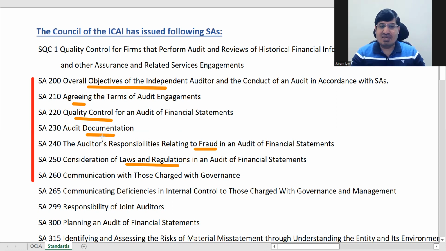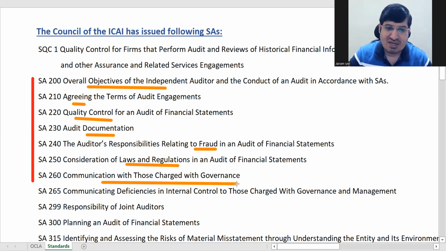On seeing the documentation he is able to detect fraud, and if they have not followed the laws and regulations. ठीक है, the management. ओके, और ये होता है अगर once he finds out that there is fraud and that laws and regulations have not been observed, then he has to speak to those charged with governance.